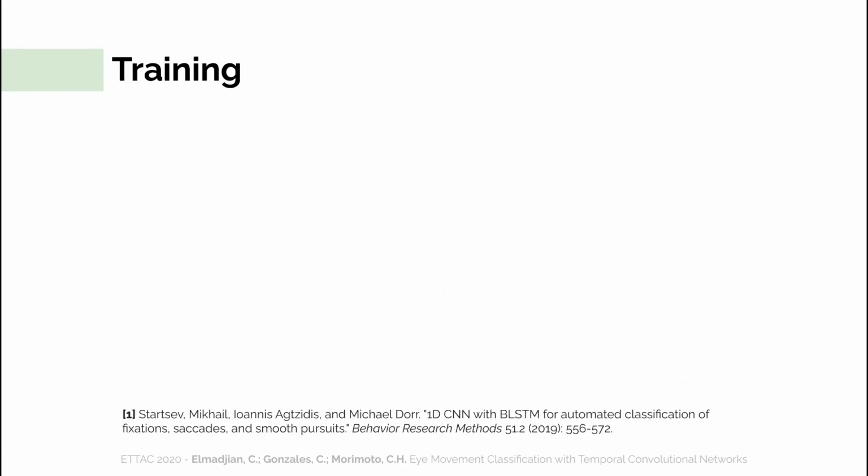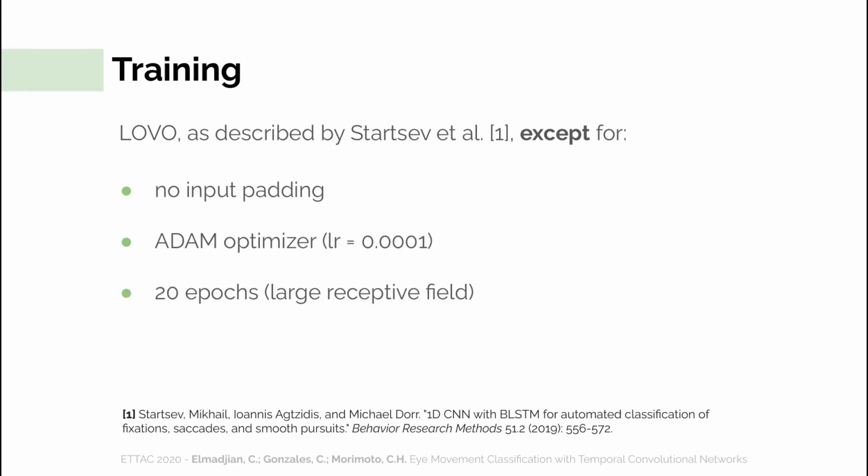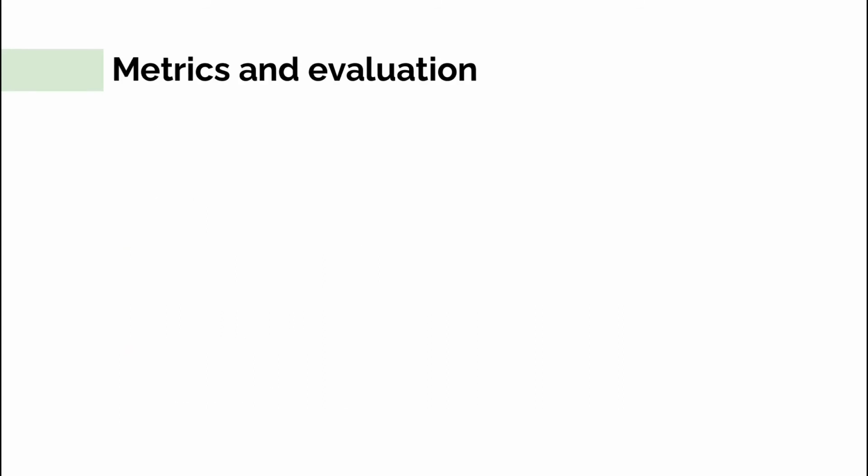All aspects of training, such as context window selection and feature extraction, were rigorously the same ones of Start7 and others, which involved the use of a leave one video out cross-validation method, except for the absence of padding in the context windows, the use of the Adam optimizer with different learning rate, and since the network converged fast, we limited the number of epochs to 20 and the number of mini-batches to 128. And finally, we used TensorFlow 2. We used the same metrics and evaluation tools provided before.